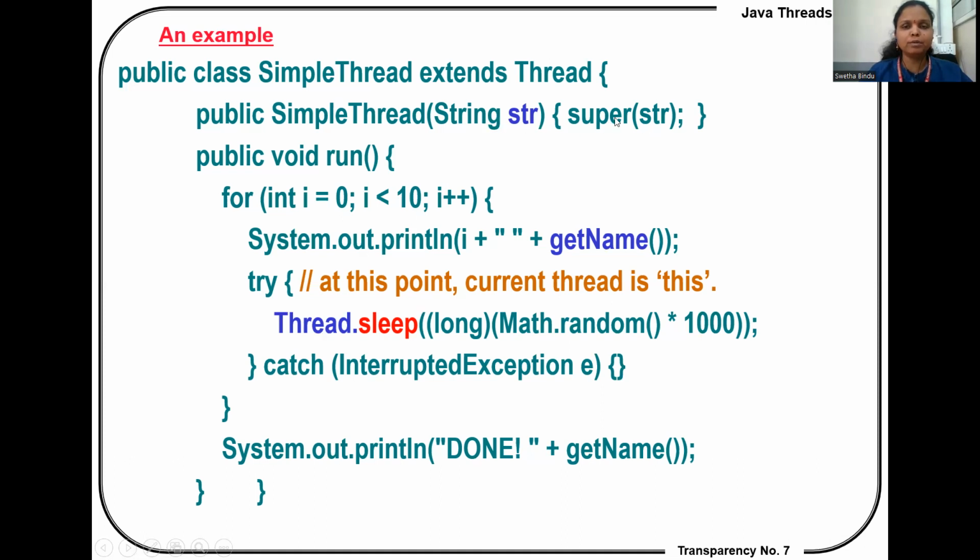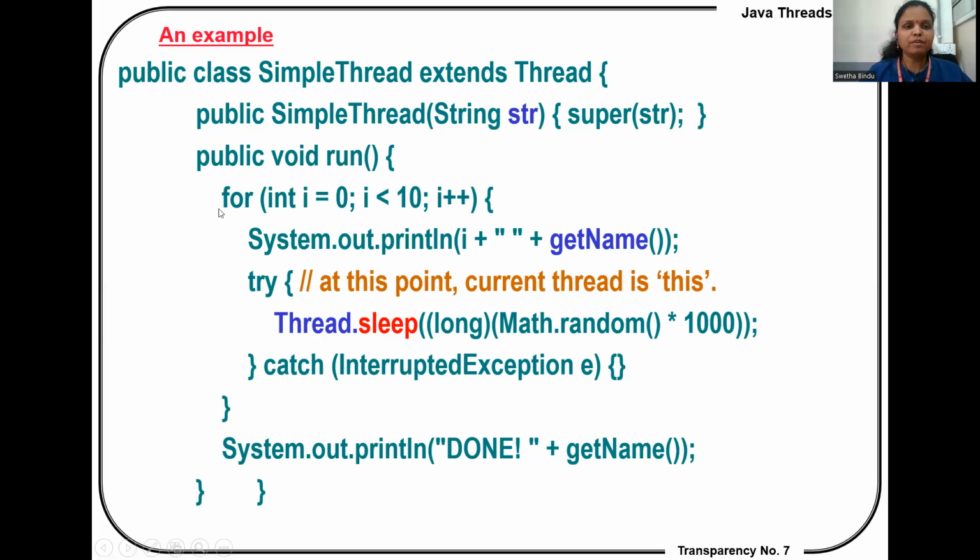It means what? Super means the parent. String str. Public void run. This is our main method which is present in Thread. The run method will internally be called by itself in the threads concept. And this is the initialization of the thread.